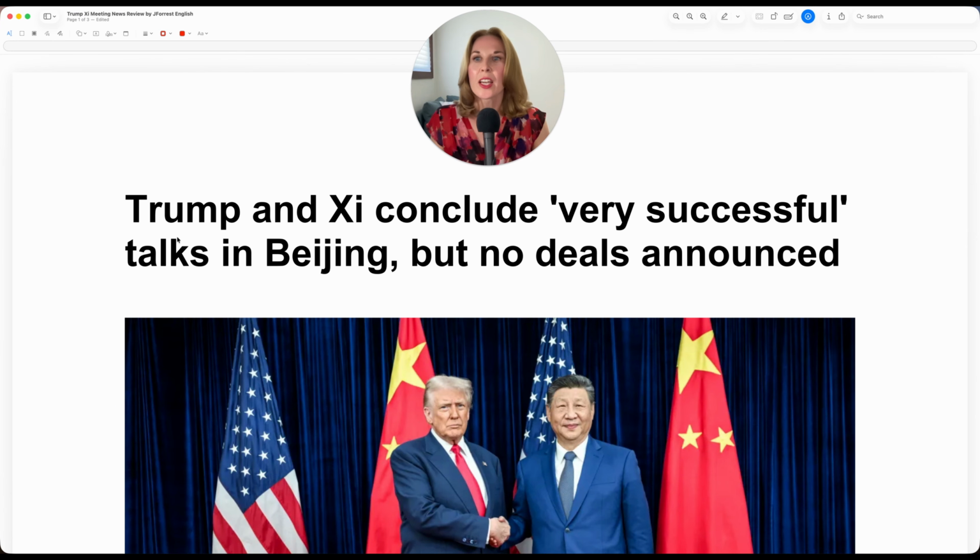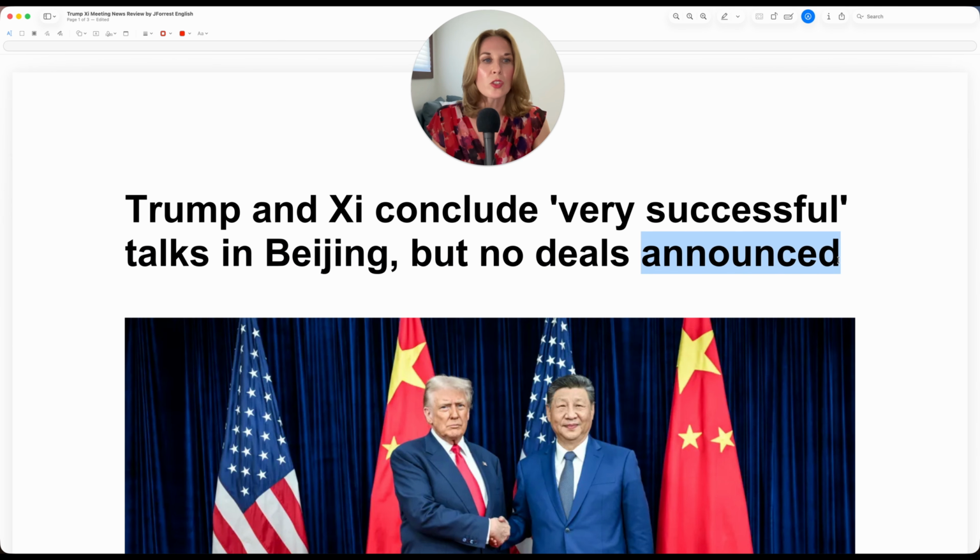Our headline: Trump and Xi conclude very successful talks in Beijing, but no deals announced. So first, notice conclude. This is a more formal way of saying end. Trump and Xi end very successful talks. Talks in this sense is not a verb, to talk. She talks to her mom every day. Talks represents meetings. So in this case, it's a noun. Very successful talks, very successful meetings in Beijing, but no deals announced.